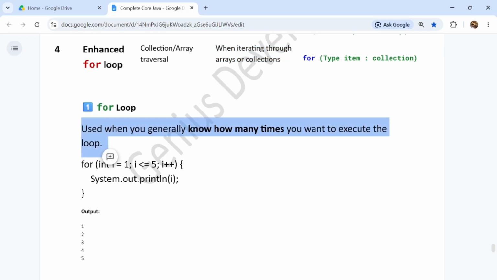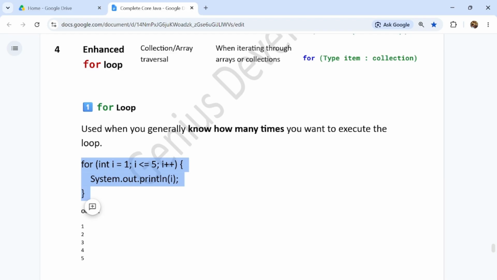For loop: it is used when you generally know how many times you want to execute the loop. Suppose this is for int i equal to 1, i less or equal to 5, i plus plus, System.out.println i. It will print till i becomes 5, guys. See, this is the output.